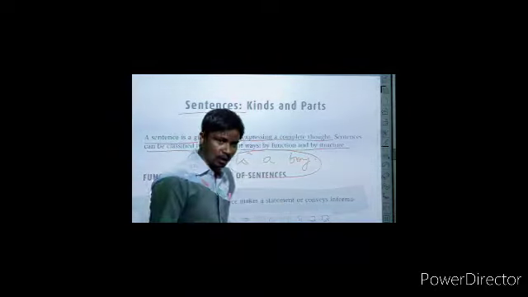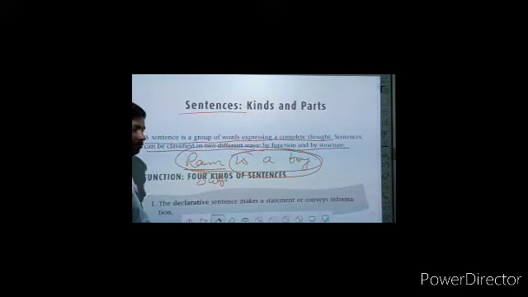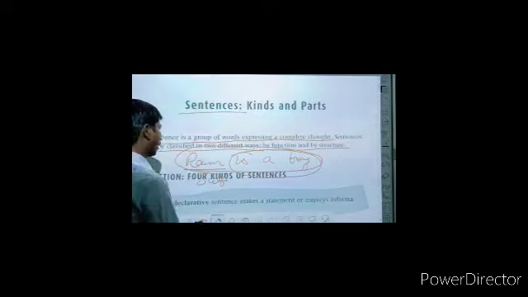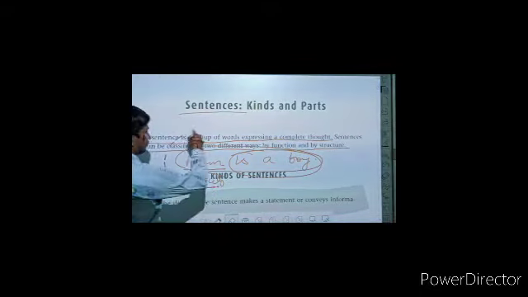Since Ram is a boy gives a complete meaning to all, that is why we can say that it is a sentence. The words of the sentence are arranged in order. That's why it can be said it is a sentence.